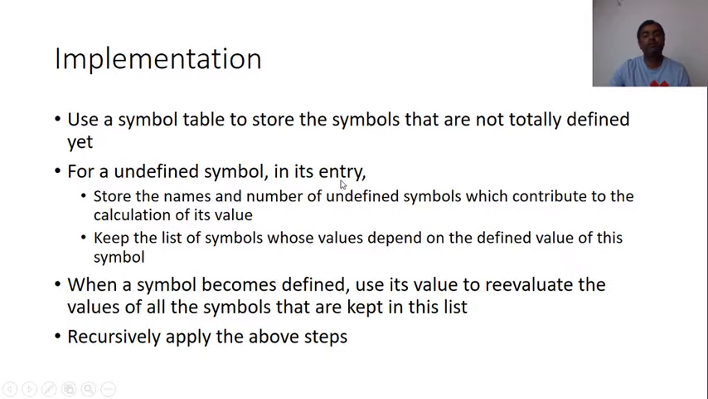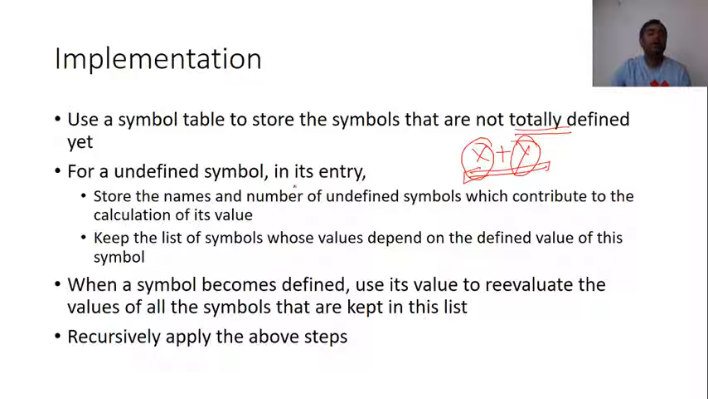How to implement multi-pass assembly? Use a symbol table to store the symbols that are not totally defined yet. Totally defined means what? Suppose there is just the expression x plus y. I know the value of x, but I don't know the value of y. So I am not able to find the value of this expression x plus y. So I will say that this is partially defined, not totally defined.